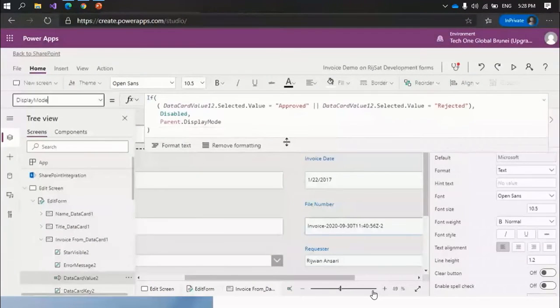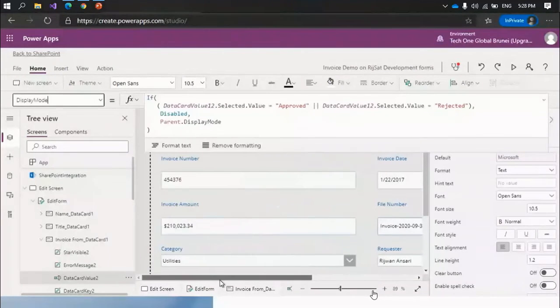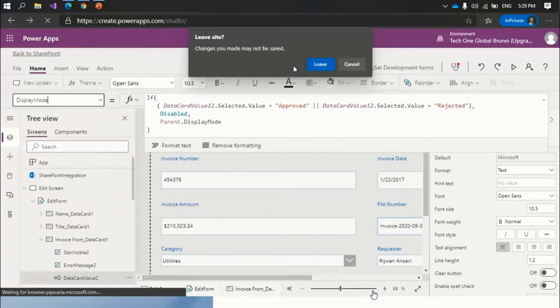For this field, we have disabled this based on these conditions. So when the request is approved or rejected, this field will be disabled so that the user cannot insert and update this one. In Power Apps, there are already built-in methods and functions available that we can use and customize our form.